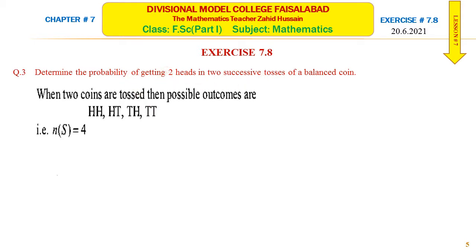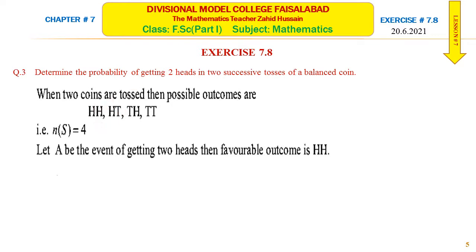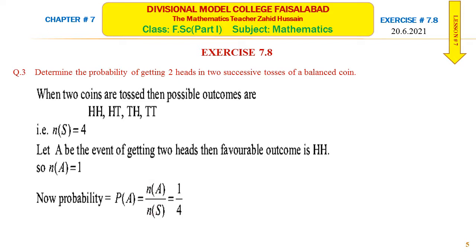First is head and second is also head. So in this case, number of elements of the sample space is 4. Now let A be the event of getting two heads. Then favorable outcome is head head. First shows head and second also shows head. So number of the elements of the event A is equal to 1. Now we will use the formula to find the probability. Probability of A is equal to number of elements of A over number of elements of S. So this is equal to 1 over 4.